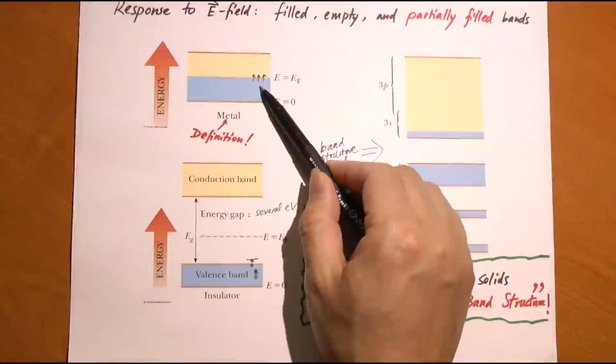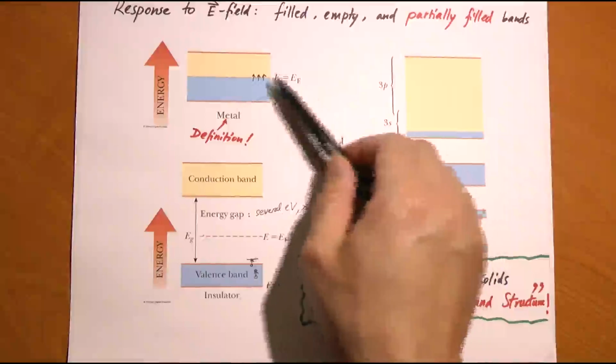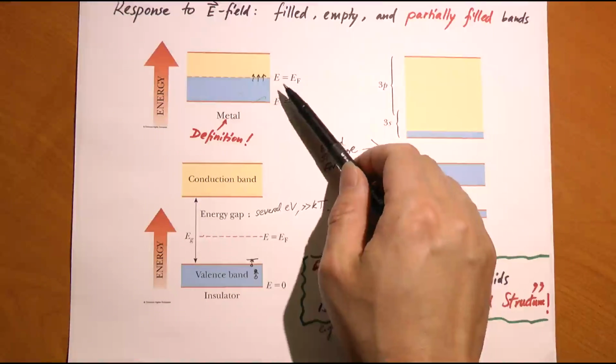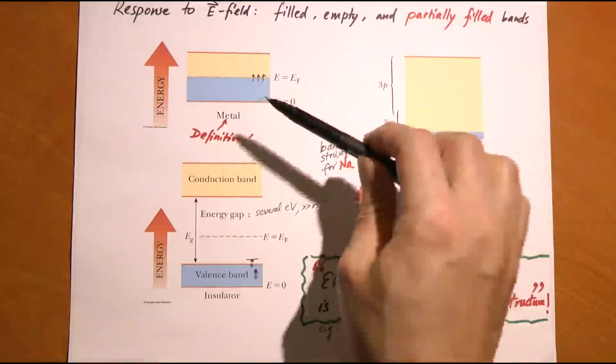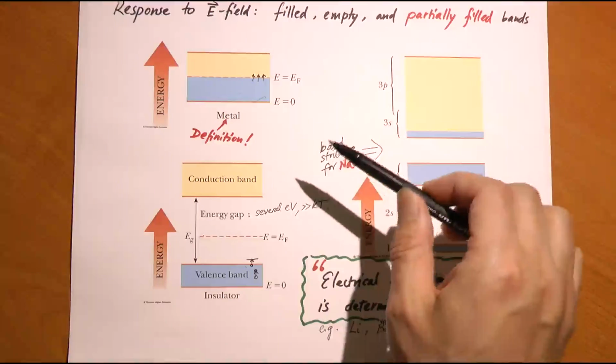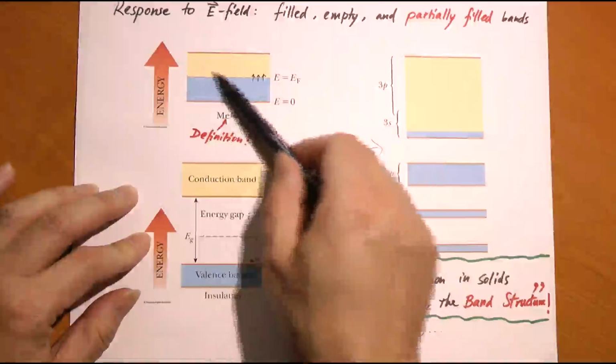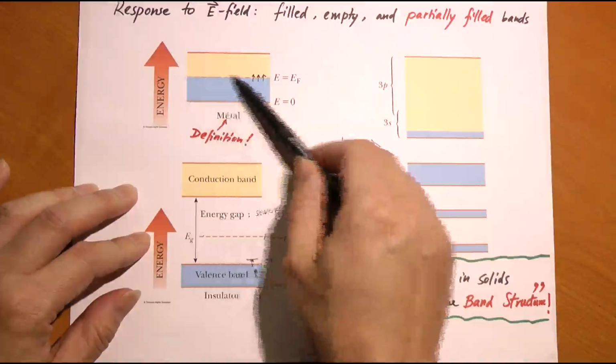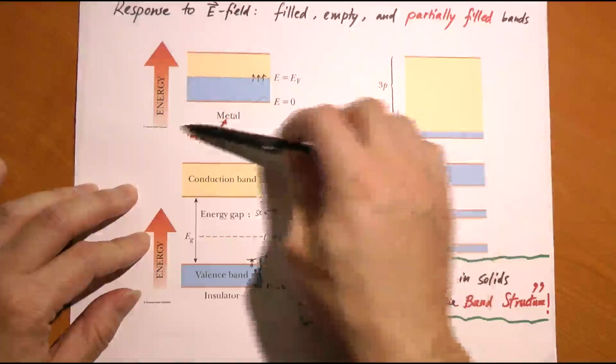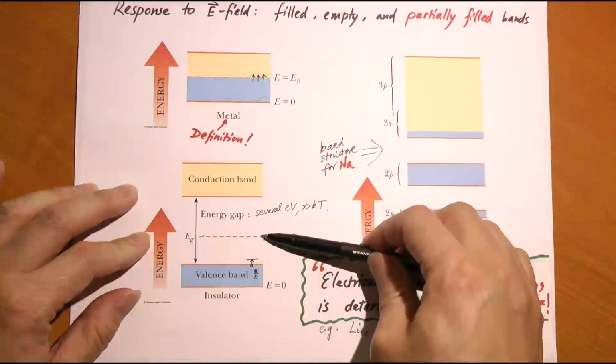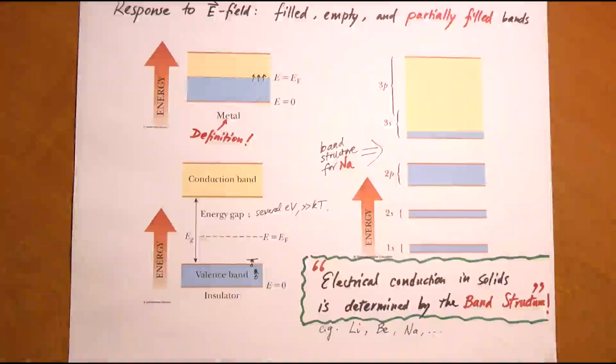A metal has at least one partially filled band, and the electrons in this band can contribute to electrical conduction. So therefore the Fermi energy must intercept at least one band. It's not in the forbidden gap like in this case. Okay, so how do we define a metal? Well, there are chemical definitions.